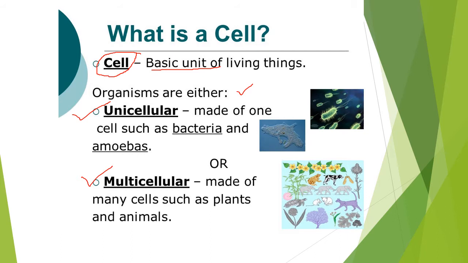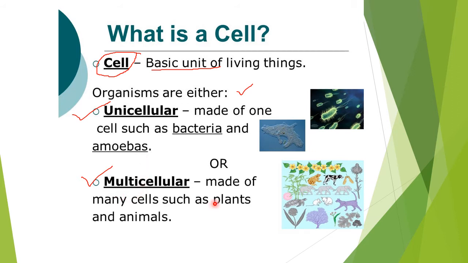Unicellular means it is made up of only one cell. Can you see here? Only one cell. Uni means one and cellular means cell. So if any kind of organism is made up of only one cell, they are called unicellular. And what is the example? Bacteria and amoebas. You must have studied in your previous year that bacteria as well as amoeba are unicellular organisms, which means they are made up of only one cell.